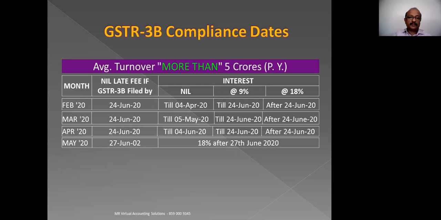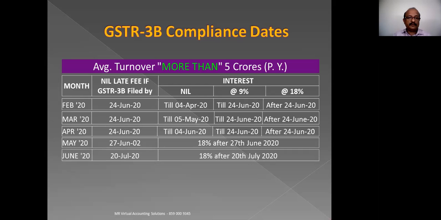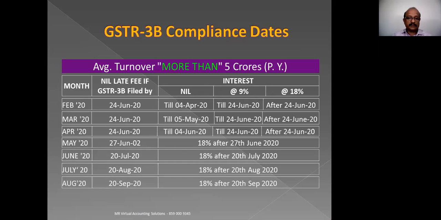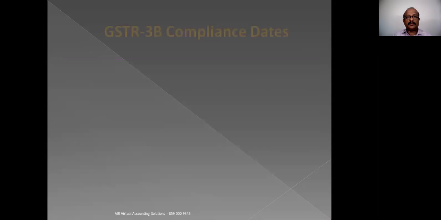Like that, for May it is 27th June, and after 27th June, it will be 18% interest. June it is July 20th. July it is August 20th, August it's September 20th.